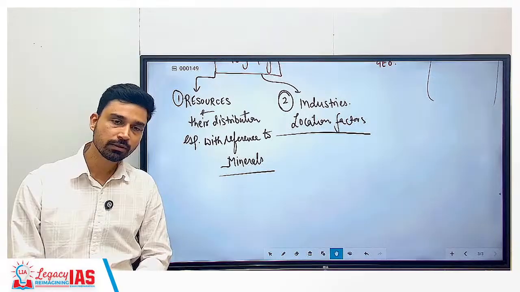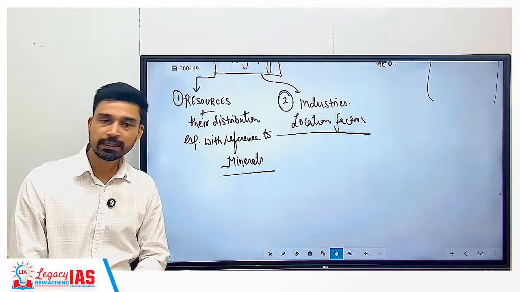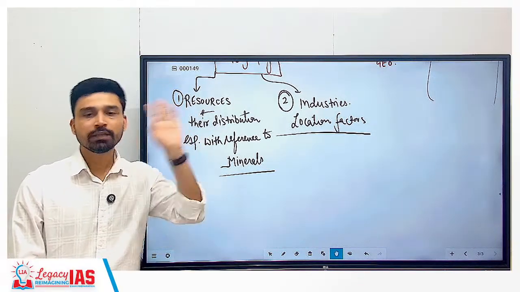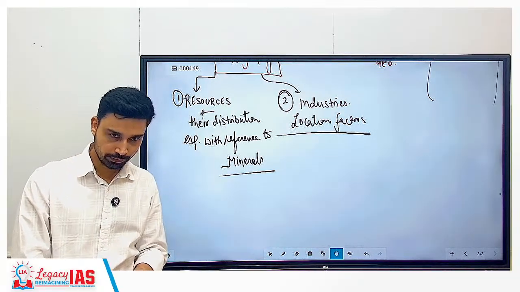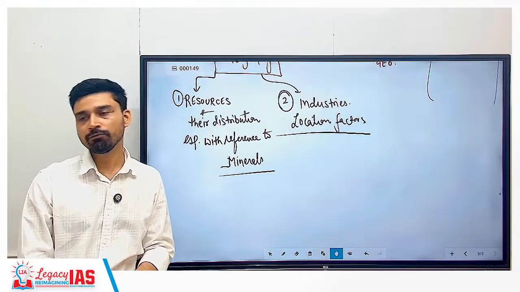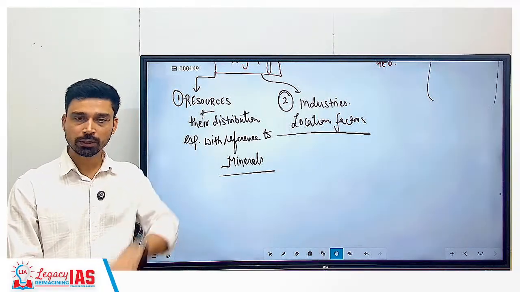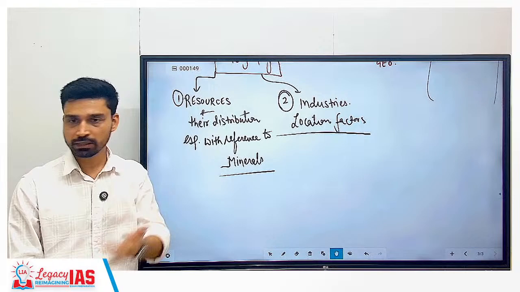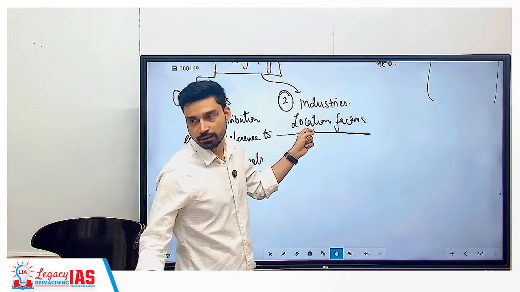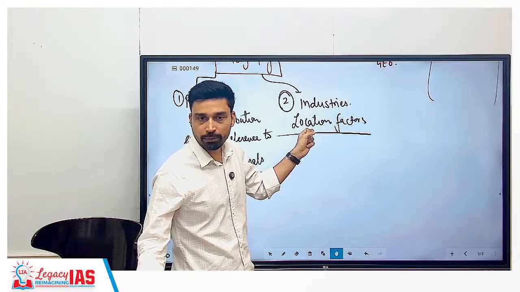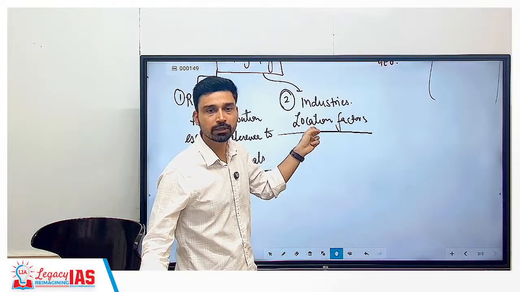Location factor means, if I say that in Jamshedpur, for example, you have a city with a large number of steel industries. It's not that someone wanted to establish industry in Jamshedpur because they had some association with Jamshedpur, and only then they started. There must be some economic factors that contributed to the development of the steel industry in Jamshedpur.